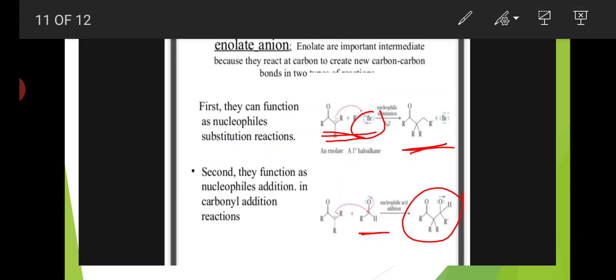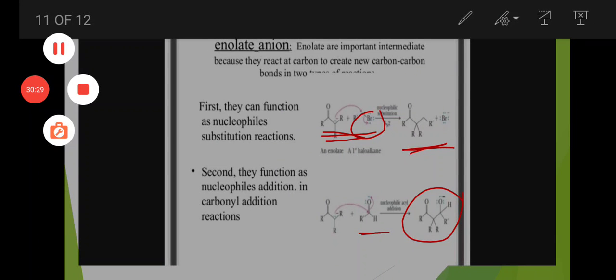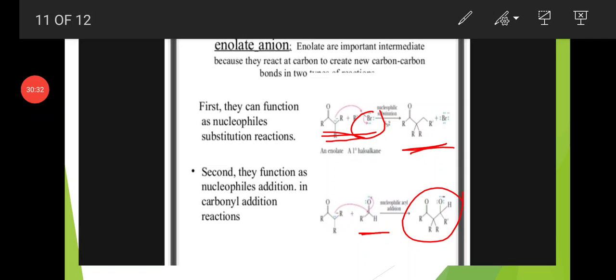Enolate anions are important intermediates, and their reactions are useful in forming a new bond between two carbons. First, they can function as nucleophiles in substitution reactions. For example, enolate ions react with alkyl halides and act as nucleophiles in substitution. Second, they function as nucleophiles in addition to carbonyl compounds.